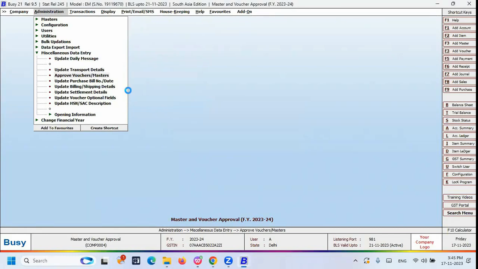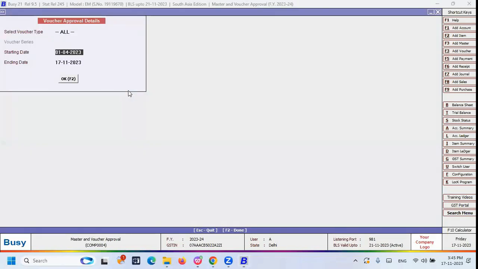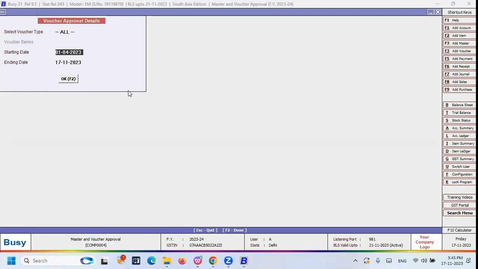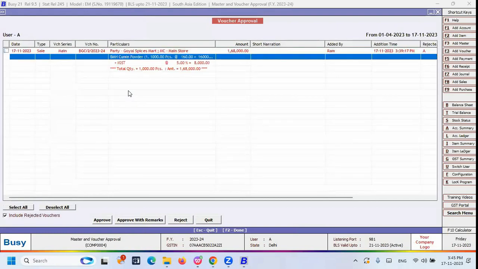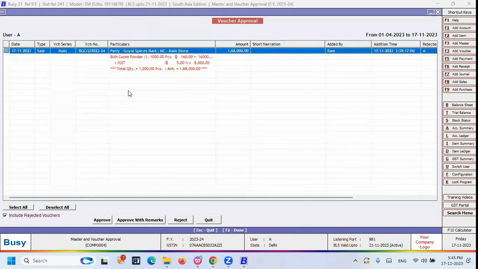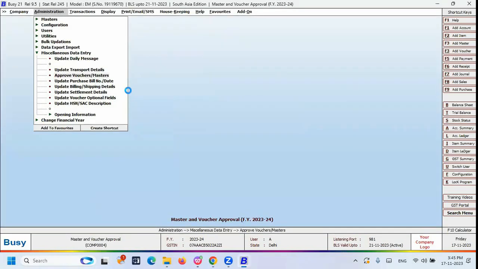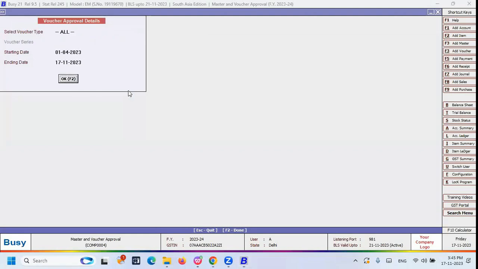You can select voucher or masters, and you can select the voucher type also. If you want to see an individual voucher type, you can select individual. Otherwise, you have the All option. You can click on All and you can see the rejected voucher status and approved voucher status, etc. So you can see the details.